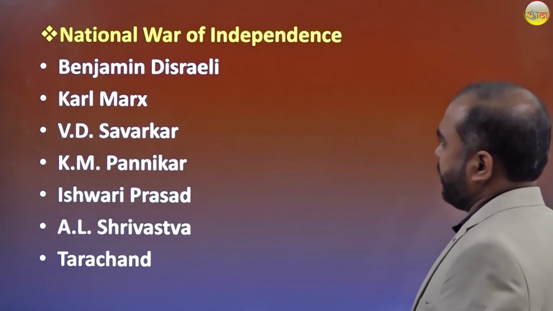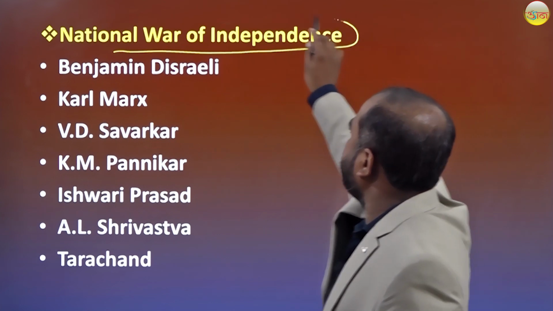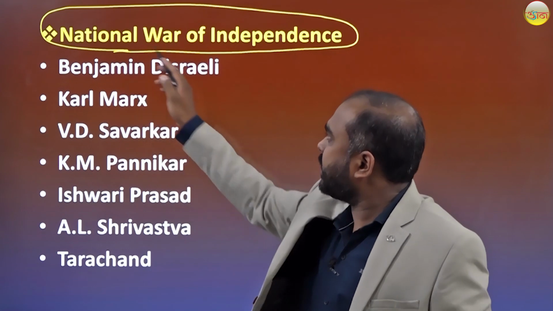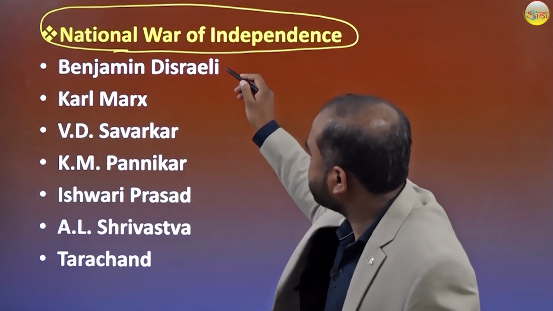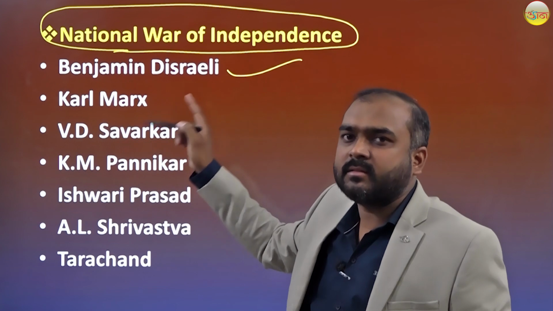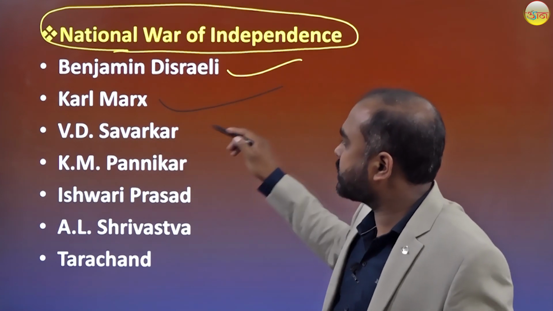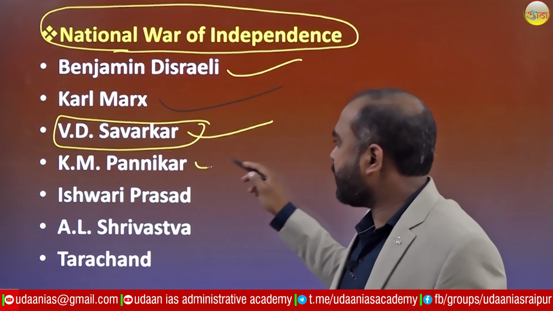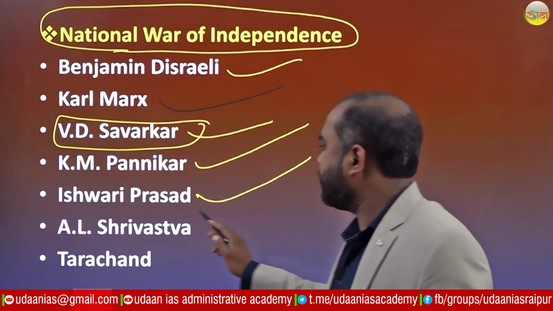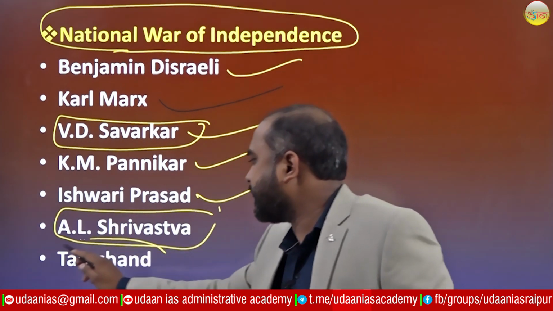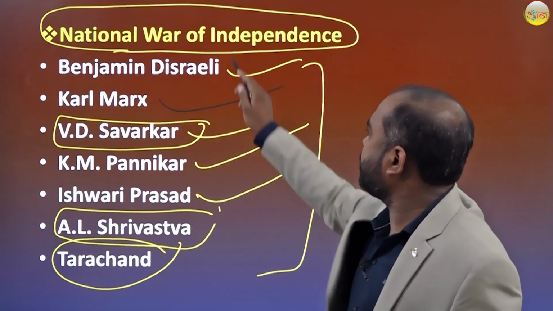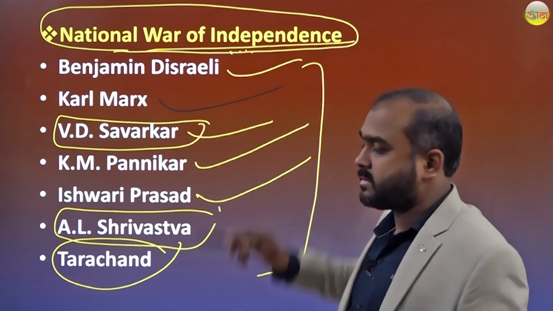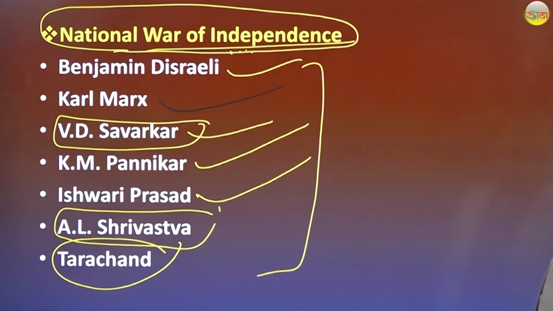Further, if we see the National War of Independence, who named the revolt as the National War of Independence? The first name is Benjamin Disraeli, Karl Marx, V.D. Savarkar, this name you have to remember always, K.M. Panikkar, Ishwar Prasad, A.L. Srivastava, and lastly Tarachand. So these people say the revolt of 1857 was the National War of Independence. These names are very important.